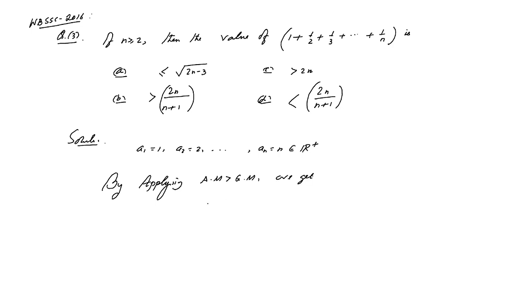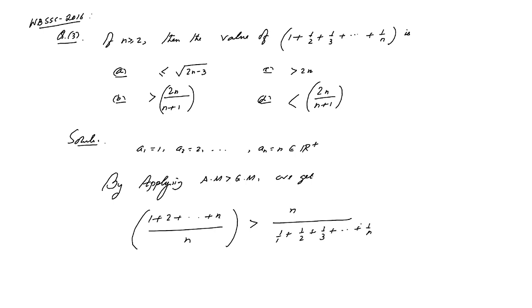We get 1 plus 2 up to n, divided by n, is greater than n by 1 by 1 plus 1 by 2 plus 1 by 3 up to 1 by n.